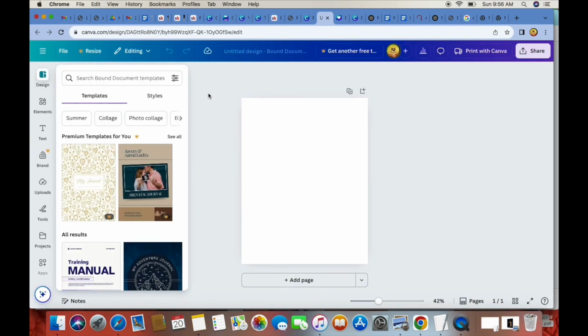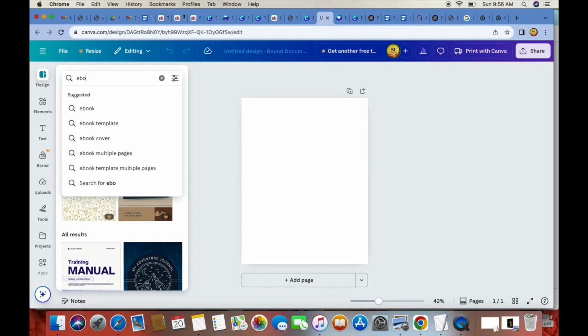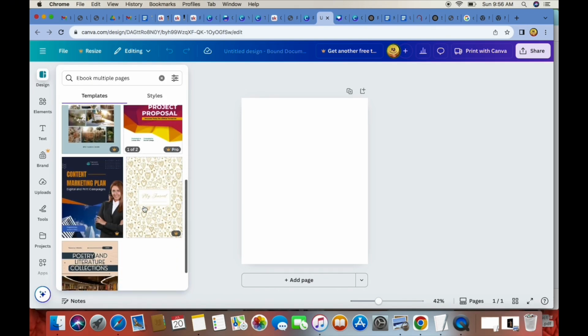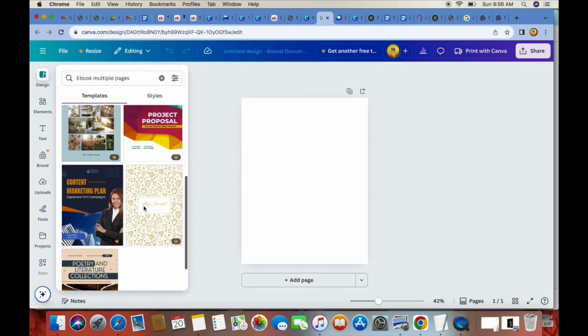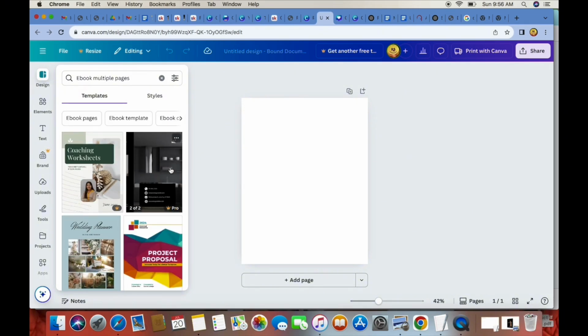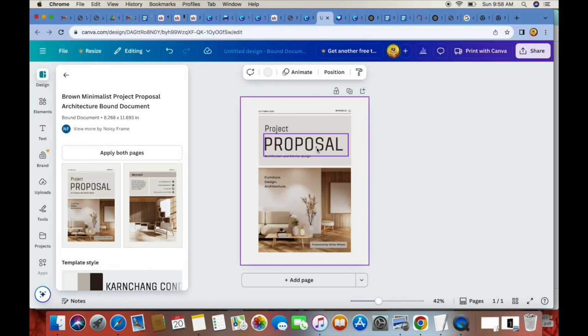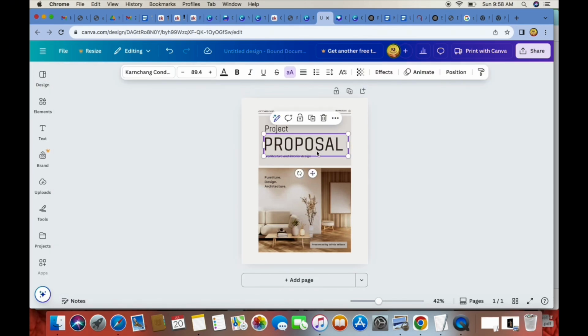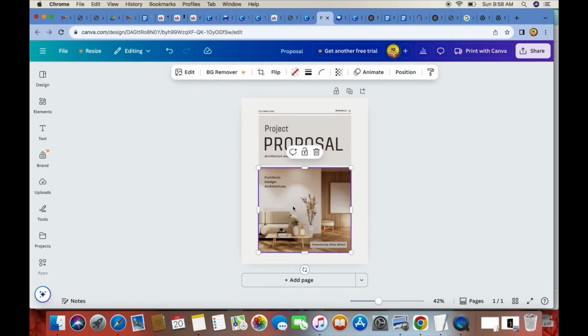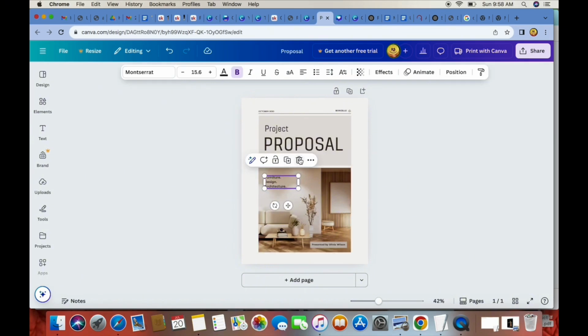The next thing you want to do is go to your left side search bar and click ebook. So we have a lot of templates here. A lot of them are paid templates, and a lot of them are free. So we're just going to choose one just to show you. I want to show you how you can actually alter anything here that you see. We can actually delete this because we don't need this here.